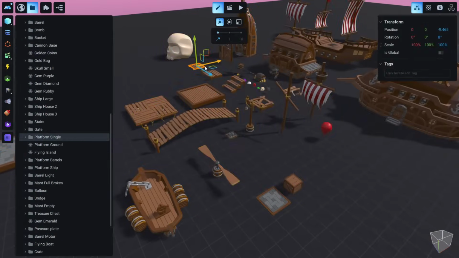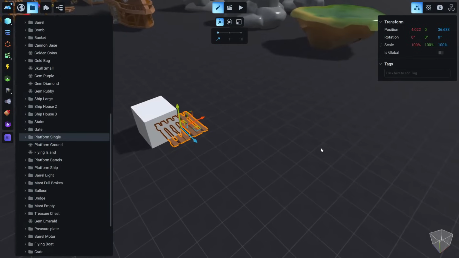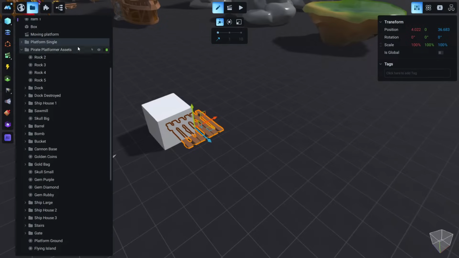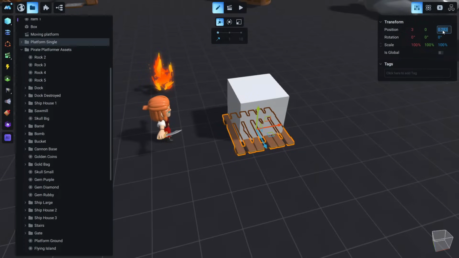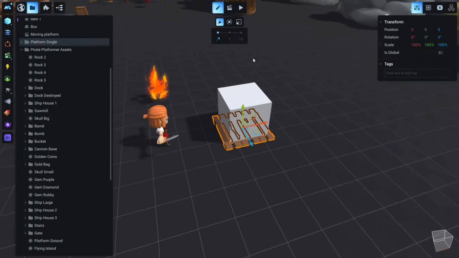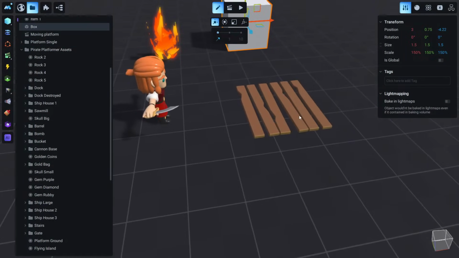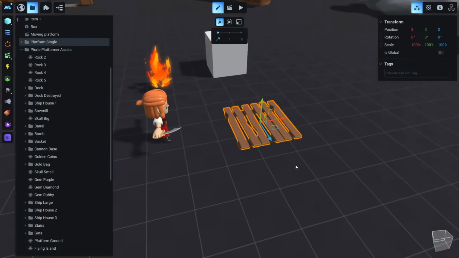So let's take this platform, for example. Let's move it around here, and let's move it out of the group for now. Something like this. Okay, and let's have the same coordinates like the box. The numbers don't matter. Okay, and let's take this box and move it out of the way, and let's say we want to animate this platform now. This is a very easy tip for fast prototyping.